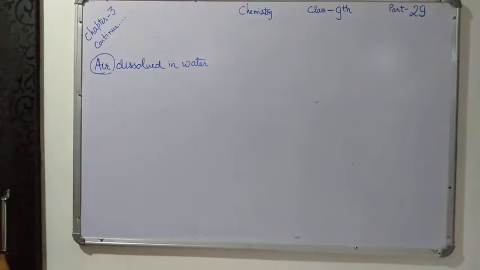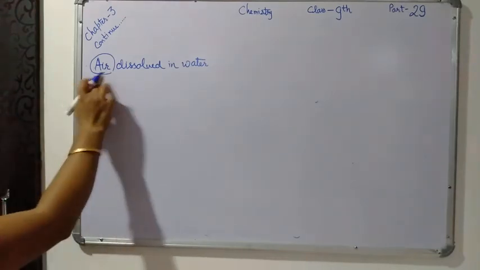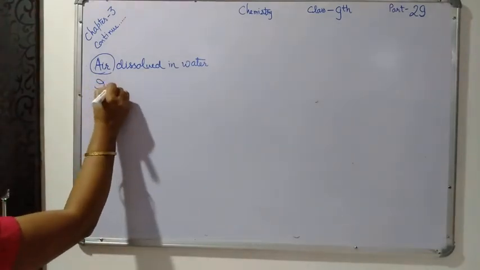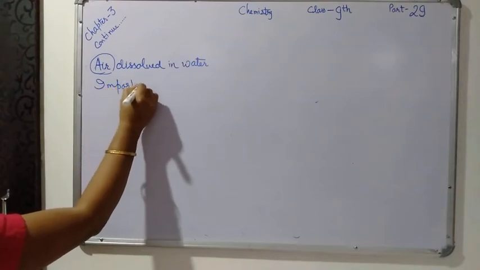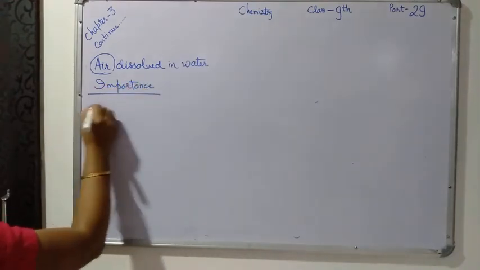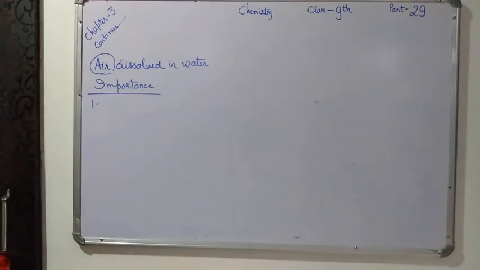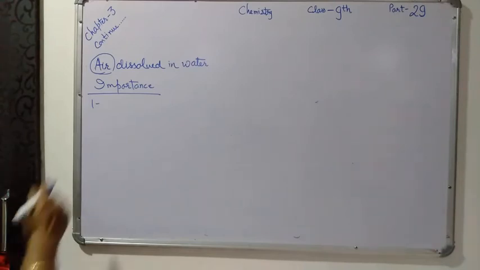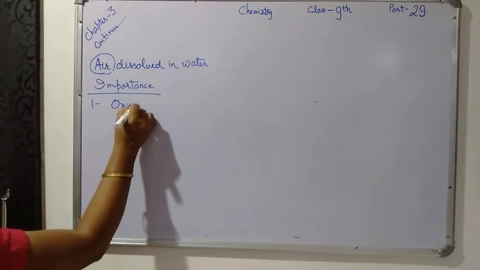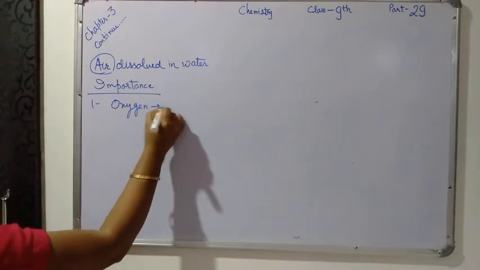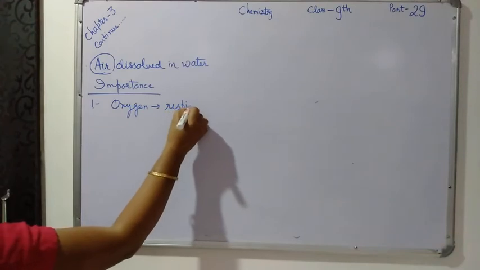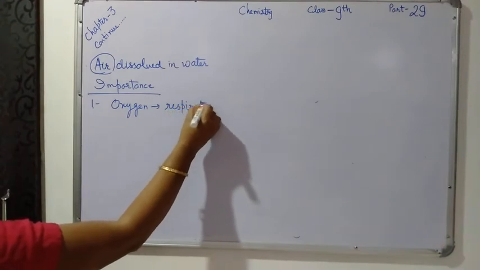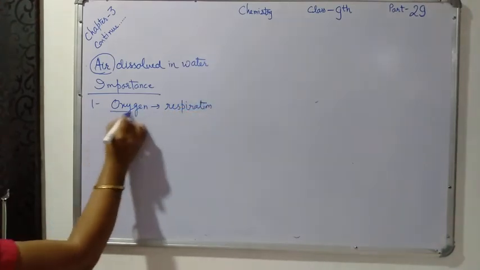Now, the importance of air dissolved in water. What is the importance of this air which is dissolved in the water? First, a very important thing: marine life, like fish and all the aquatic animals present in the water, use this oxygen for respiration, because all living things need oxygen.